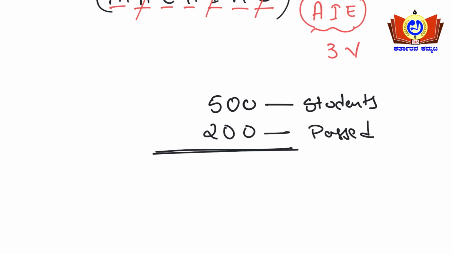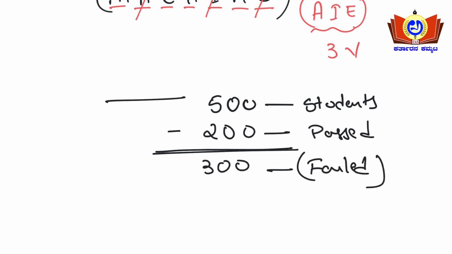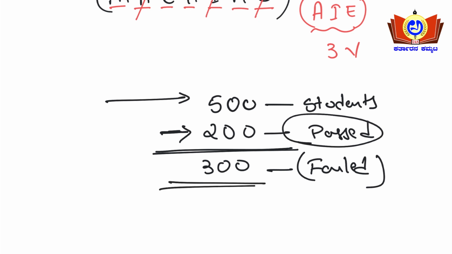What will you do? 500 minus 200 will be 300, and these are the number of failed candidates. What did you do here? Total number minus the given pass number, so you arrive at the answer. 300 candidates have failed out of 500. The same concept you will apply to this condition here.